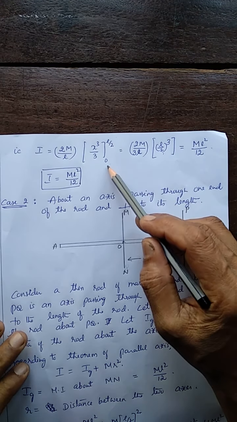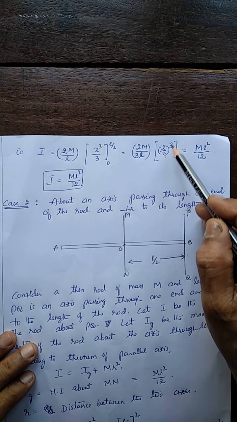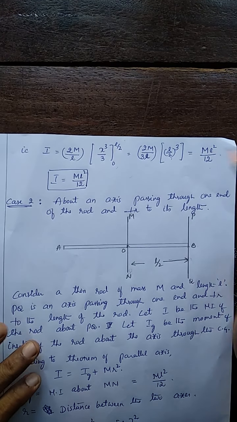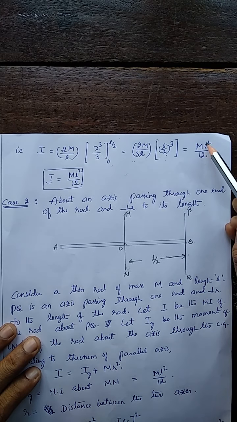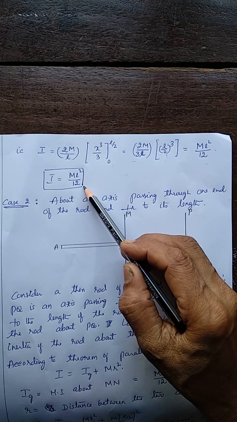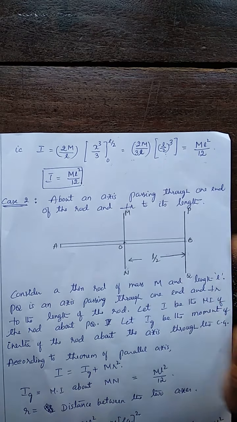Upper limit only, the lower limit is 0. Put the upper limit, that is L by 2 whole cube. When you simplify, you get m L square by 12. This is L cube by 8; 2 4s are 8, 4 3s are 12. So you get m L square by 12. Thus, the moment of inertia of a thin rod about an axis passing through the center, perpendicular to its length, is always given by m L square by 12.